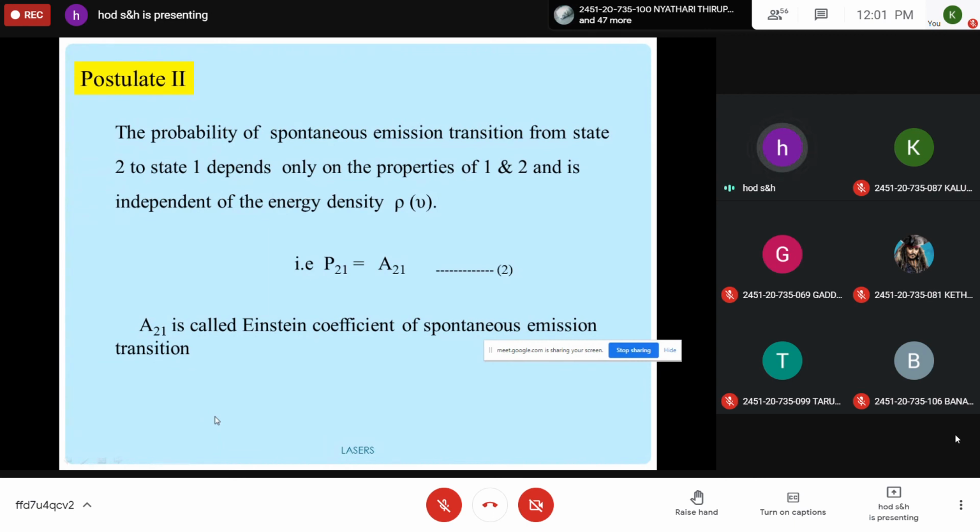Please take this statement. The probability of spontaneous emission transition, you should remember state 2 means higher energy or E2, all the three are same. From state 2 to state 1 depends only on the properties of 1 and 2 and is independent of energy density. Or P21 is equal to A21, where A21 is called Einstein coefficient of spontaneous emission transition. Please note on this.